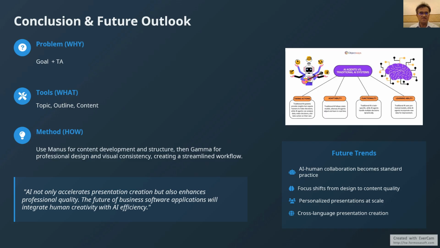Remember this key insight. AI not only accelerates presentation creation, but also enhances professional quality. The future of business software applications will integrate human creativity with AI efficiency.